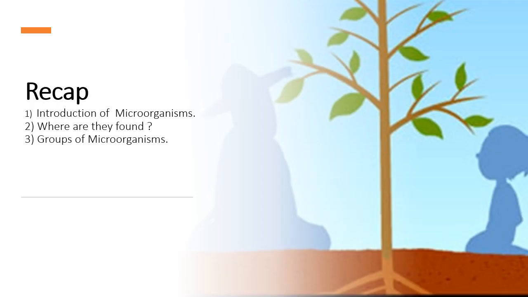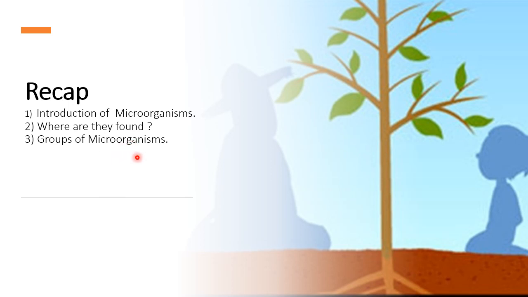So first, we'll recall what we learned in the first module. First, we had learned about the introduction of microorganisms, that is, what microorganisms or microbes are, why they are named microbes, where they are found, and the third one was groups of microorganisms. So what were the major groups?